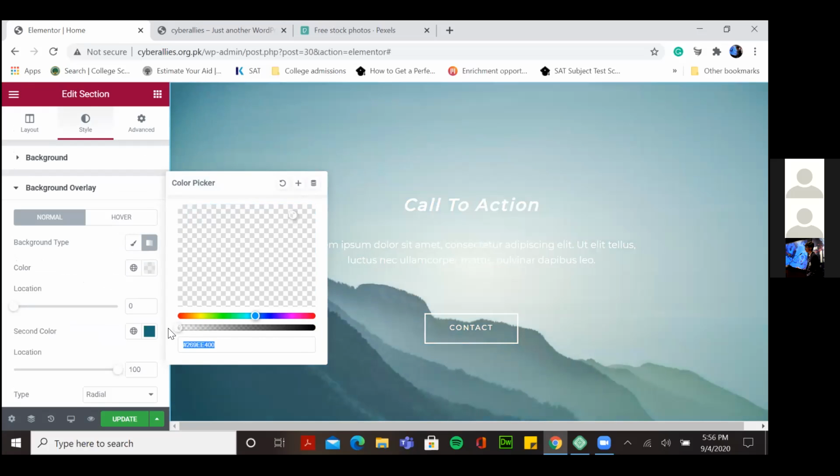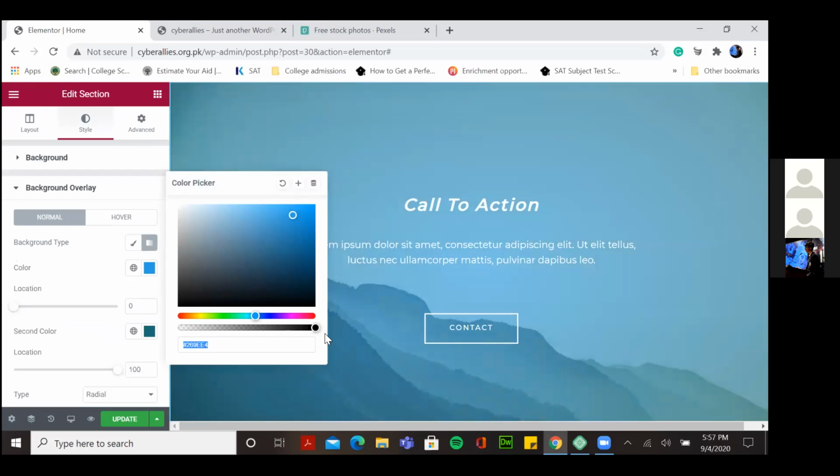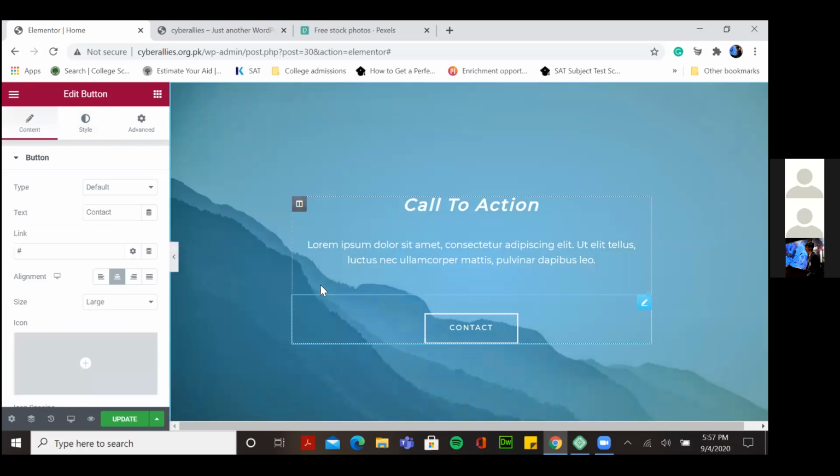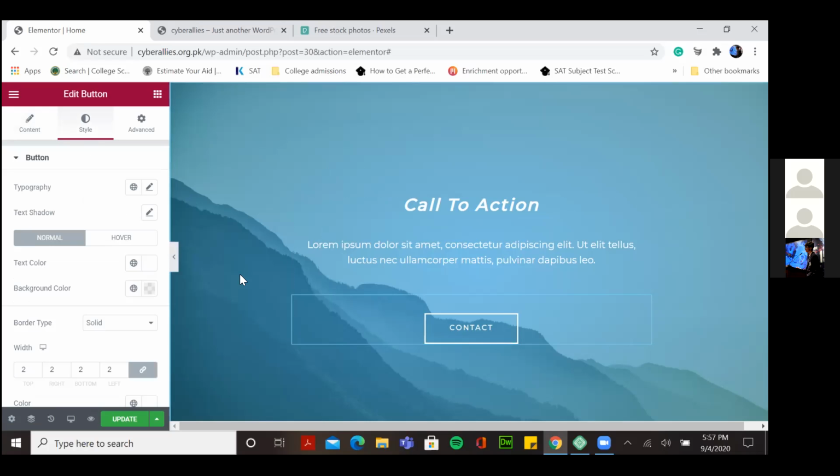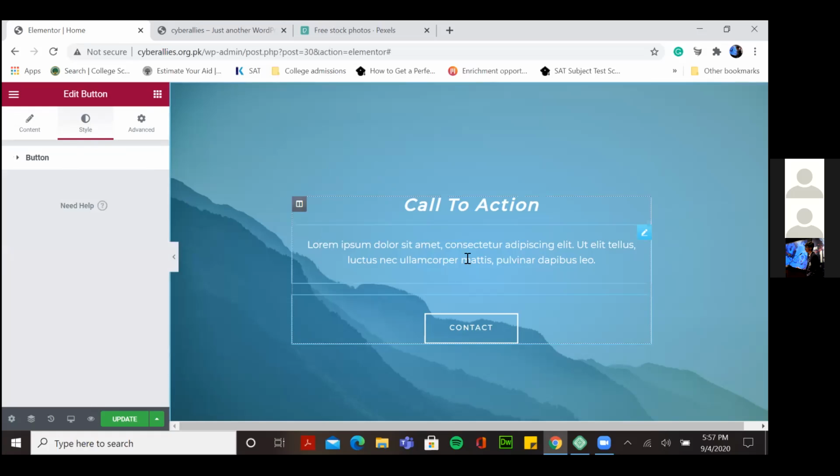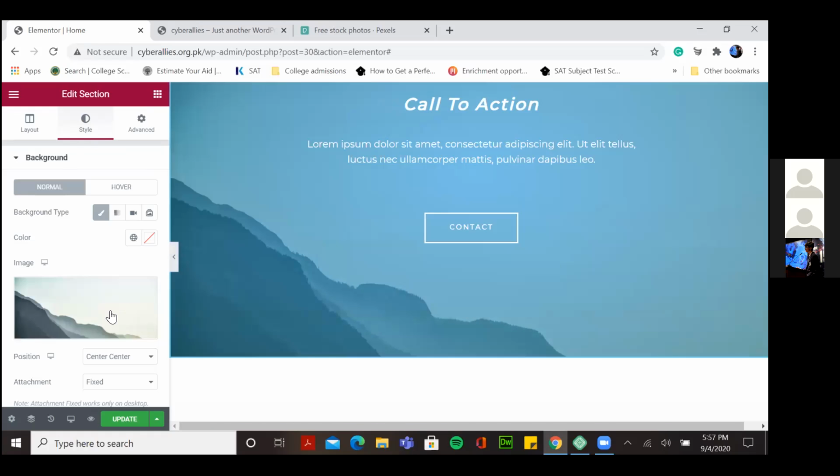सही है, तो this is the original image. अगर मैं इसके ऊपर background overlay डालूं तो इस तरह हो जाती है. सही है, तो अच्छा, suppose करो I want to add a video in the background. ठीक है, इसकी जगह I want to add video.